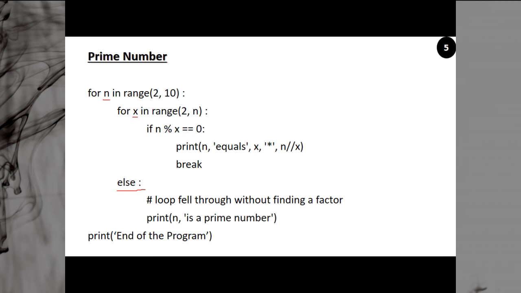N is what? N is 4. So for x in range 2 comma 4, that is the series 2 comma 3. So x will be 2 and x will be 3. So if n percentage x, yes, what is n? 4. 4 percentage 2 is equal to 0. Yes, 4 is divisible by 2. You come to here. It prints what? N, that is 4 equals 2 into 2. 2 into 2 is 4. That is the divisibility. And then you break.